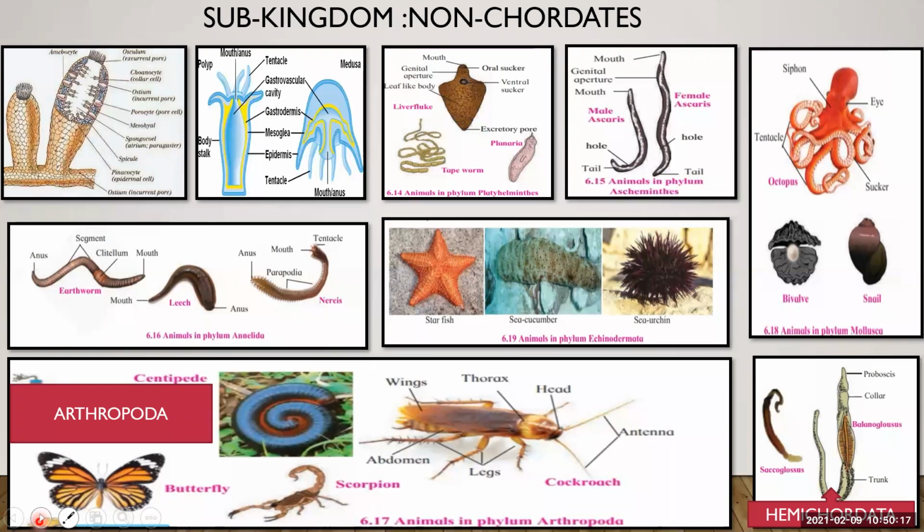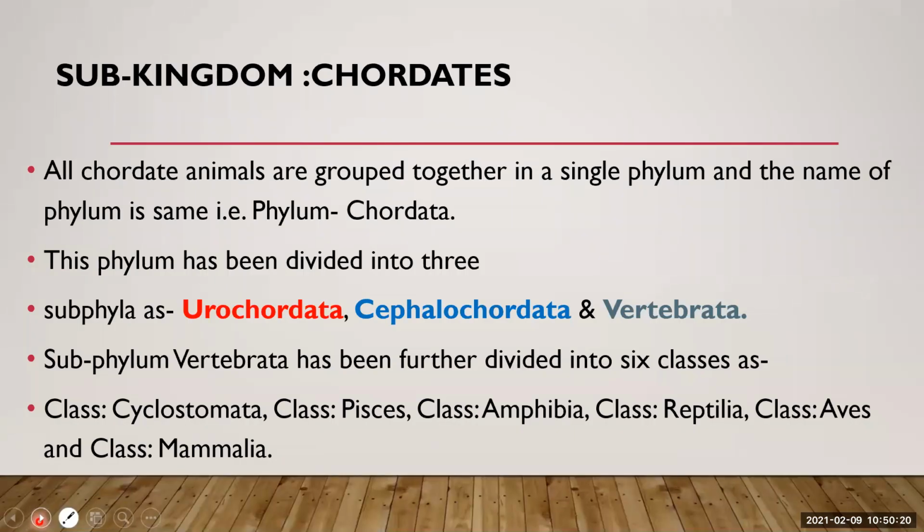Now we will go to the next, that is subkingdom chordates. All chordate animals are grouped together in a single phylum, and the name of the phylum is phylum Chordata. This phylum has been divided into three. If you're talking about the subkingdom, it is divided into phylum Chordata, and this phylum is again divided into subphyla. They are Urochordata, Cephalochordata, and Vertebrata.